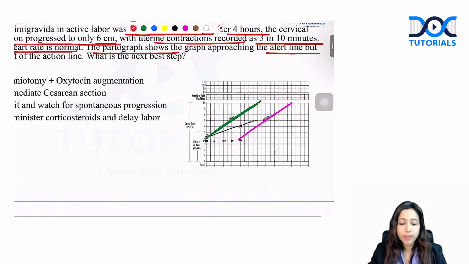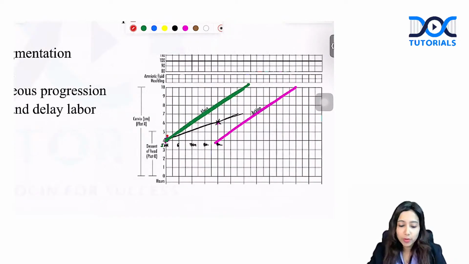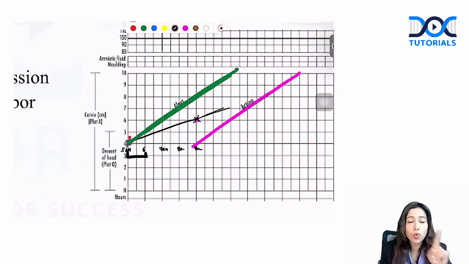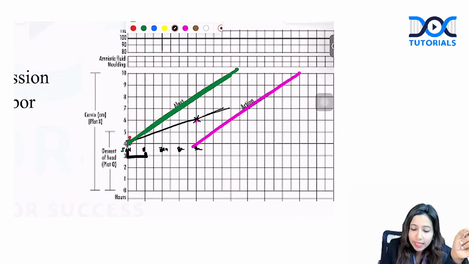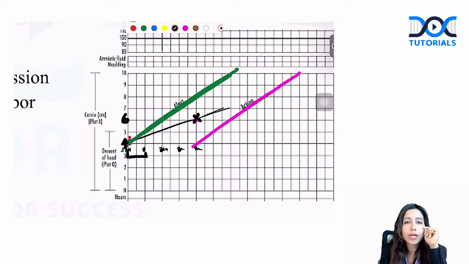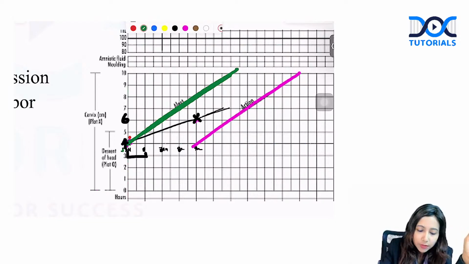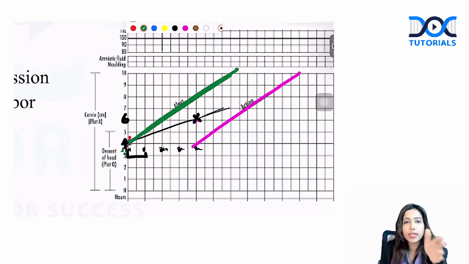Now that you are aware of the basics of this partogram, let's come back to the question. What are you seeing over here? See, each of these large boxes denotes 1 hour. 2 small boxes make 1 large box. This is 1 hour. So 5, 6, 7, 8, 9. You see that from 4 centimeter, she went till 6 centimeter. Over how many hours? She progressed over 4 hours. How do you know it is 4 hours from the graph? This is 5, 6, 7, 8, 9. Yes, so it is nearly 4 hours.